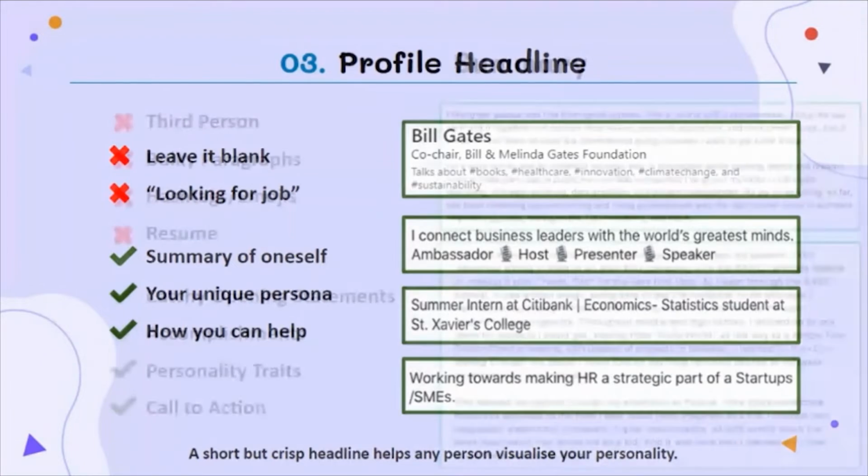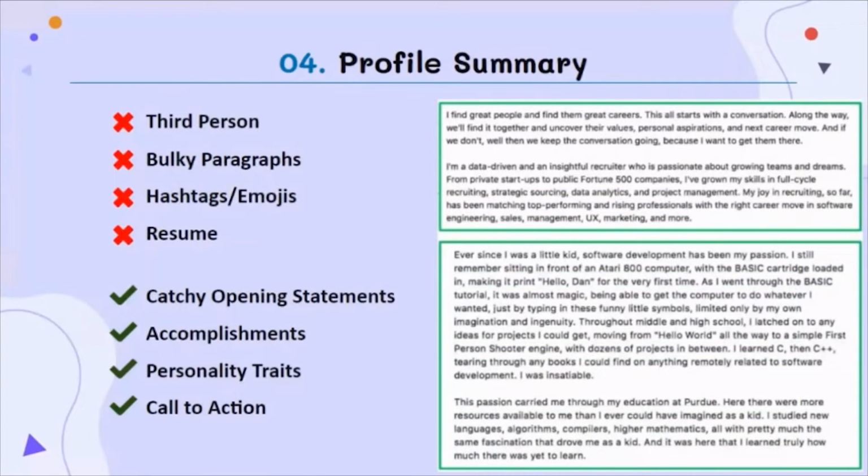Next slide. And the fourth thing you want to do is write a strong summary. The summary is a piece of text that you can find below your title. In the summary, you can explain what your skills are, what your strengths are. For instance, if you're a sales manager, then you can explain in your summary how you can help other people, how you can help businesses to grow, or what solution you can offer to them.